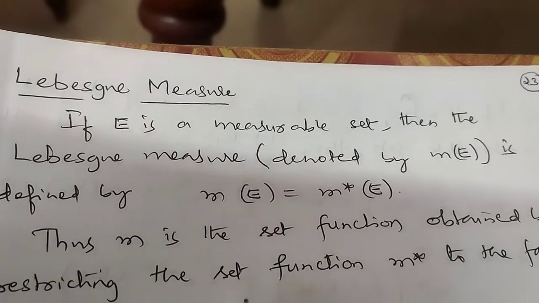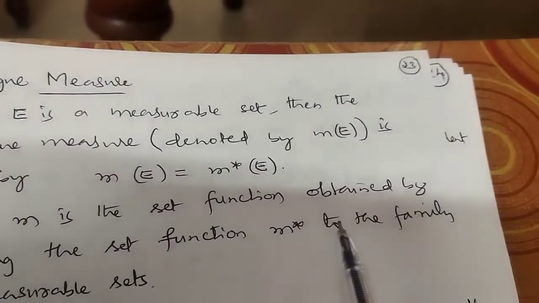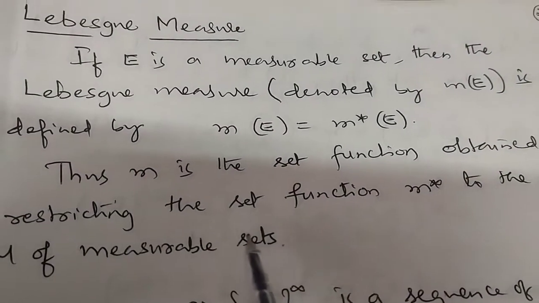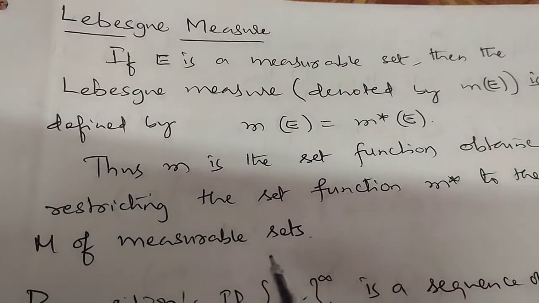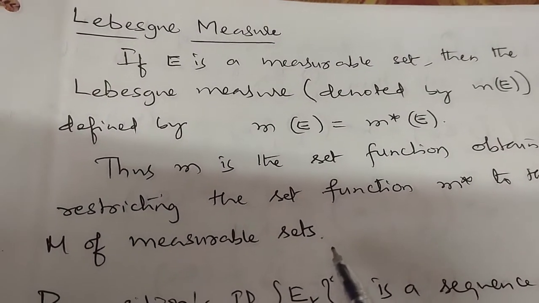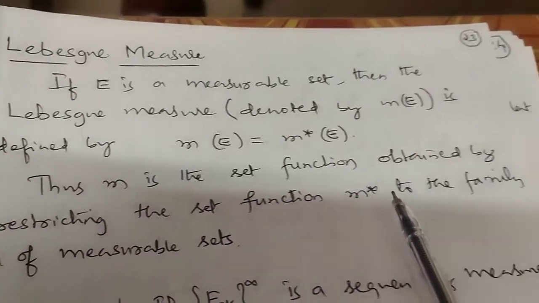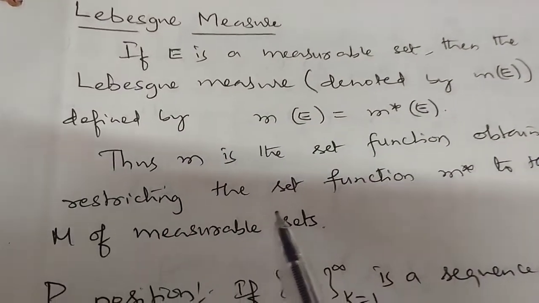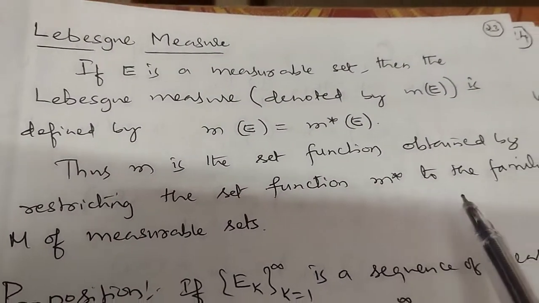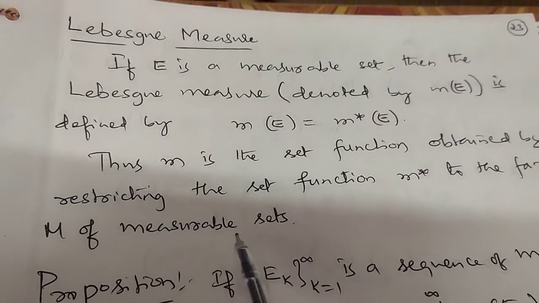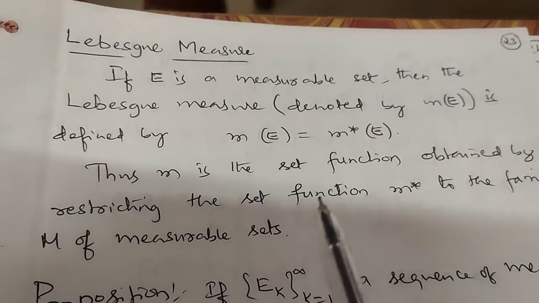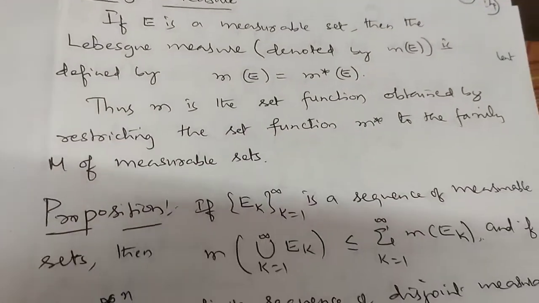That means m is the set function obtained by restricting our outer measure function m star to the family of only measurable sets. This is what is meant by Lebesgue measure.